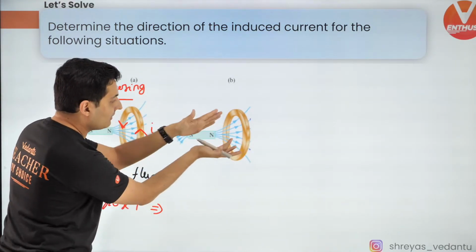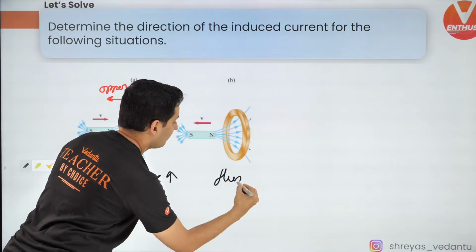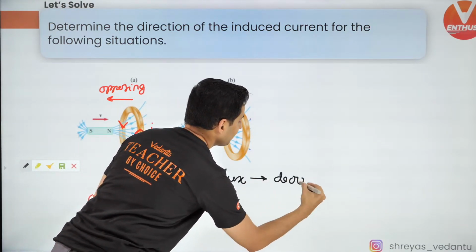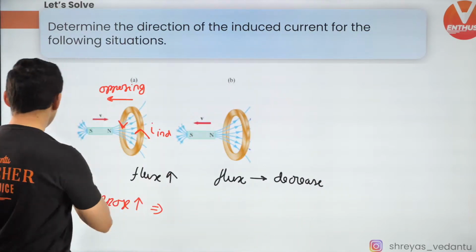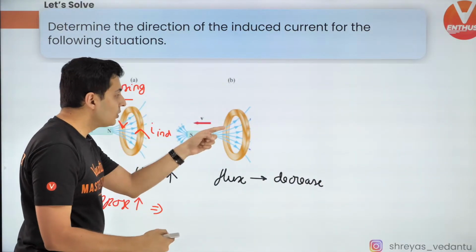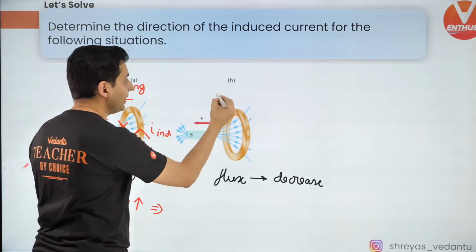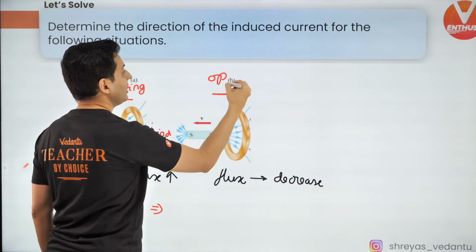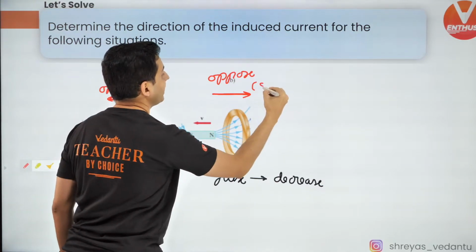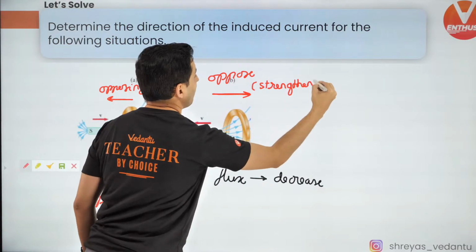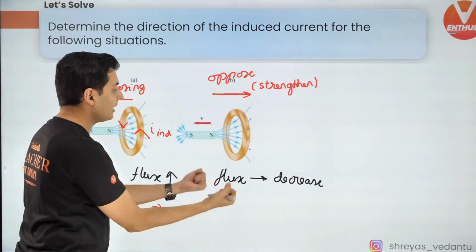So as it moves away, the flux in this direction is going to decrease. Because the flux is going to decrease, what will happen? The induced current will create a magnetic field to strengthen it. It is going to oppose that change by strengthening it, because it is decreasing, it is weakening.